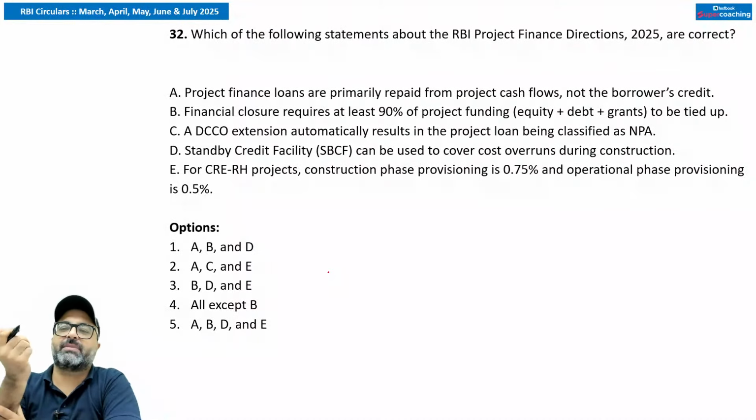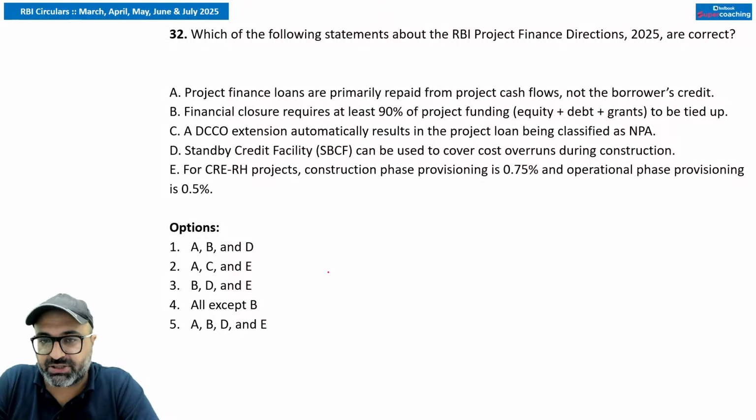Which of the following statements about the RBI project finance directions are correct? So if I talk about the RBI's project finance directions, which of the terms are correct? In this particular case, you need to remember some of the important terms which you must understand, which you must know. So what is DCCO? DCCO basically stands for what? Any idea, guys? The word DCCO stands for what?